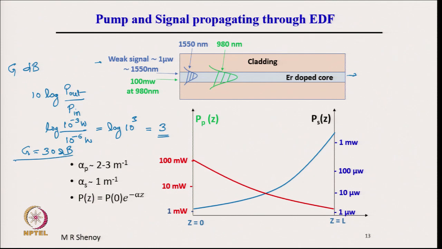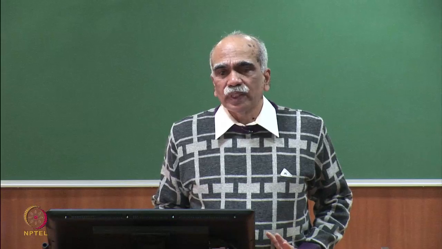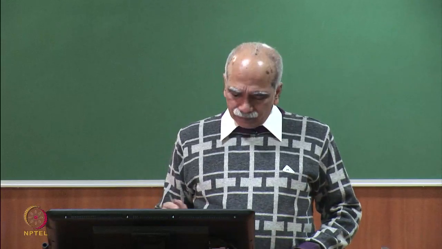So, the typical numbers of gain that we obtain in erbium doped fiber amplifiers is anywhere from 20 to 40 dB. So, 30 dB means a factor of 1000, 20 dB means a factor of 100, and 40 dB means a factor of 10,000 for the gain.